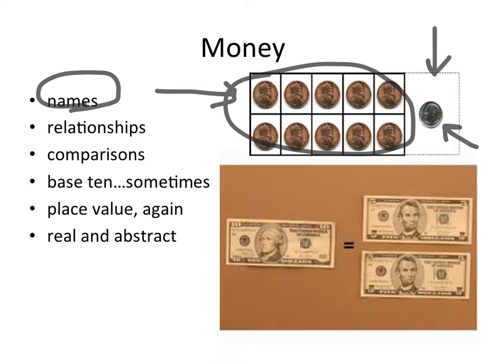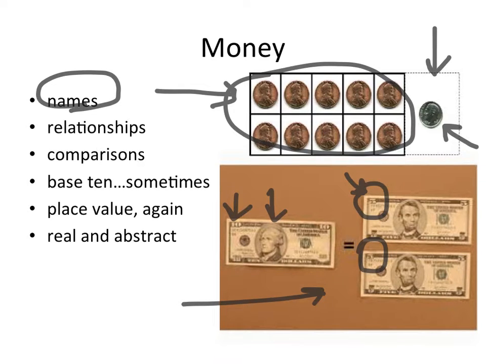How many pennies are in a nickel? How many pennies are in a dime? How many pennies are in a quarter? How many dimes and nickels are in a quarter? Same thing with bills. These bills look very similar. They have different pictures on them, and they have different numbers on them. Those 2 bills, a 5 and a 5, make a 10.